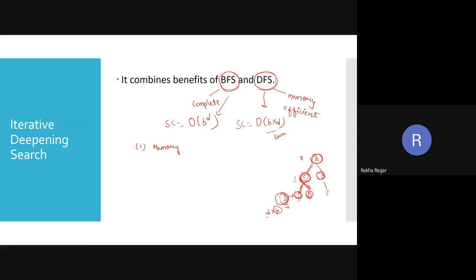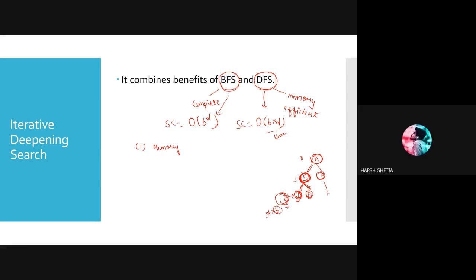Yes, Harsh, we go to D. But after D, if my goal is not found, then what can I do? Because I stored only A, C, D, where can I go? Again to C and then D. How can I get there? I can go to C, but if I simply store the value of C, I never know what the other children of C are. So I have to store those also.